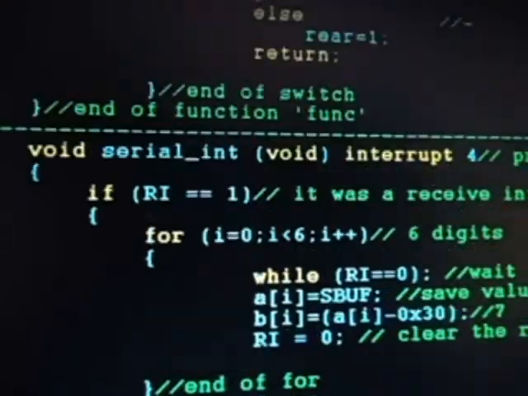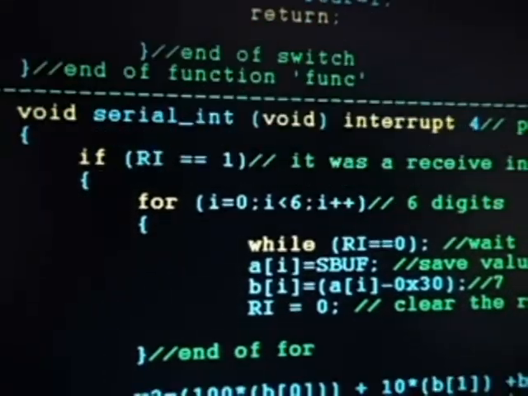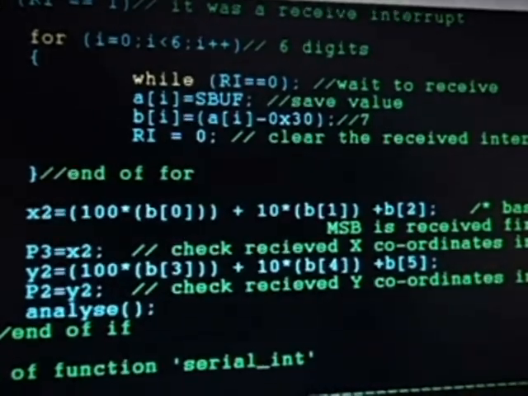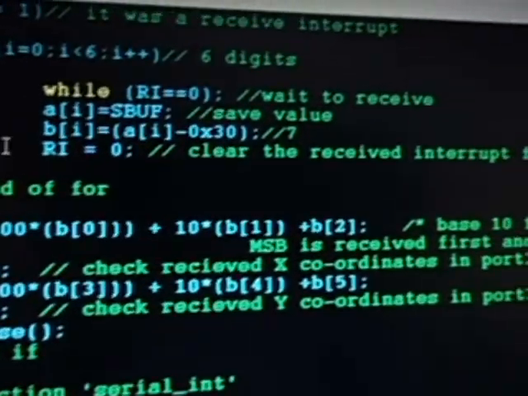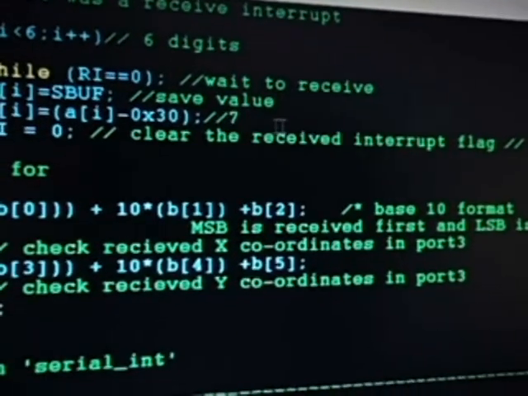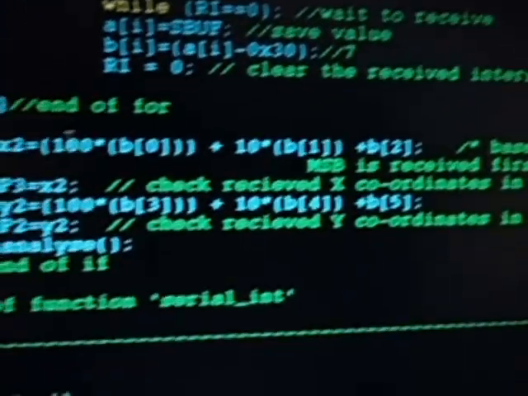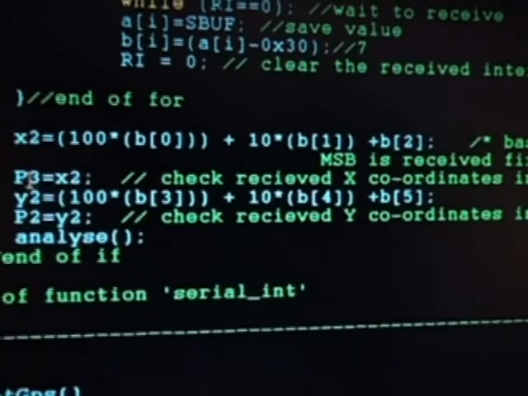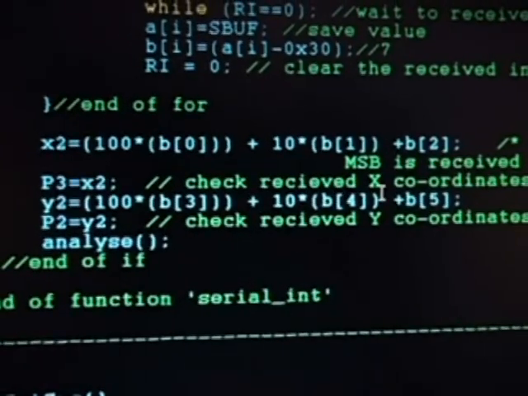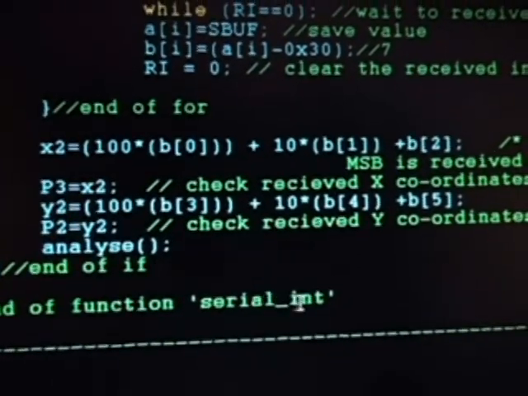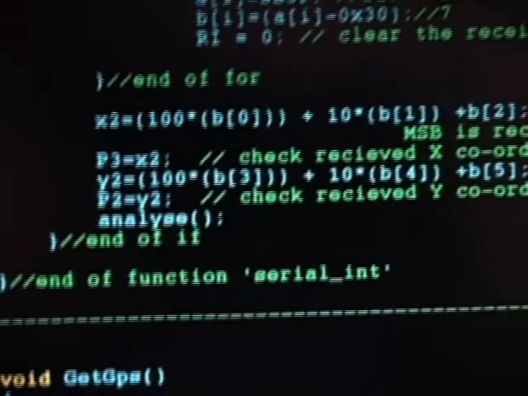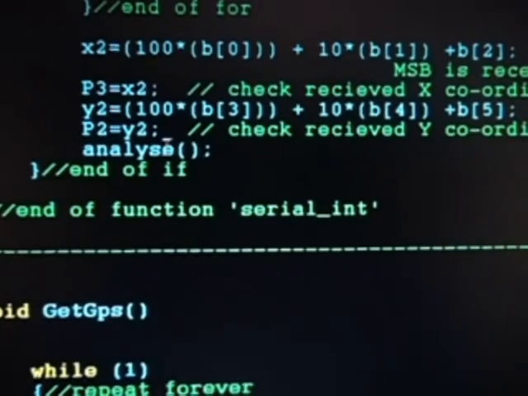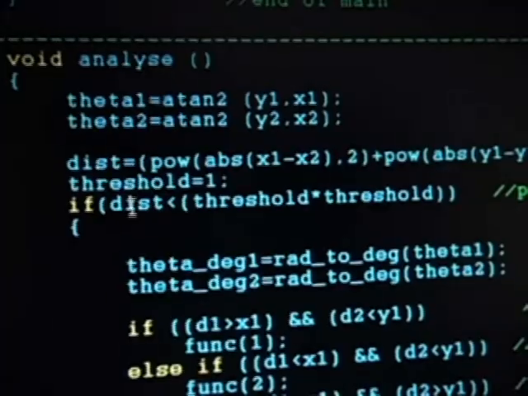In the receive interrupt service routine, we are waiting till the digits are received. A total of 6 digits, that is 3 x coordinates and 3 y coordinates, are received, and 30 is subtracted, that is from ASCII to string, and we are converting those values back to base 10 digits by multiplying by 100, 10 and 1, and they are placed in port 3 and port 2 in order to check whether the received coordinates are correct. And later we go to the analyze function.